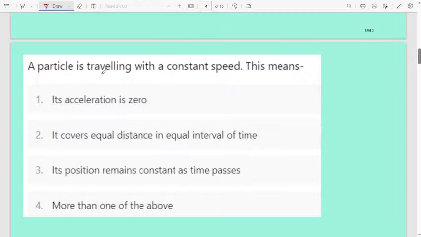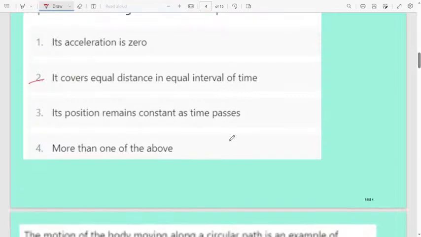If it is traveling with a constant speed, then it will cover equal distance in equal intervals of time. We can consider this as uniform motion also. That is the definition of uniform motion.